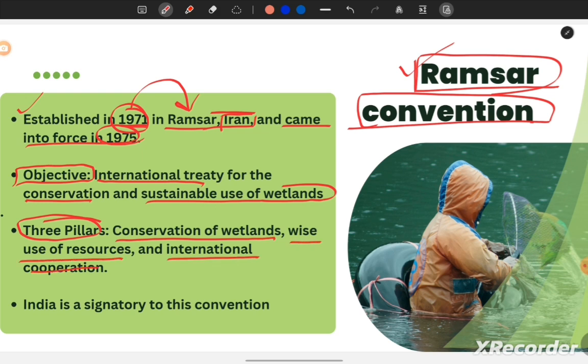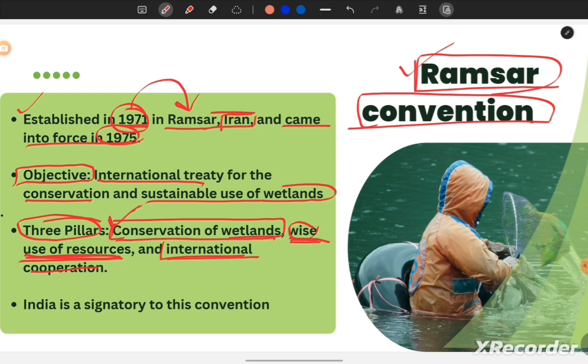So what are the three pillars on which the Ramsar Convention is functioning? First is the conservation of wetlands. Simple. We are reading this topic and we are seeing the challenges or the threats to the wetlands. So this is the first objective of the Ramsar Convention, to conserve the wetlands. Second is the wise use of resources. The natural resources we have, the water, the species of plants, we have to use them wisely, we have to use them sustainably.